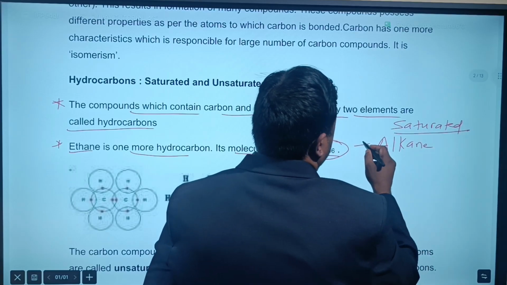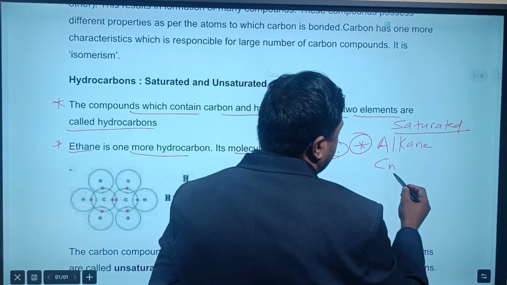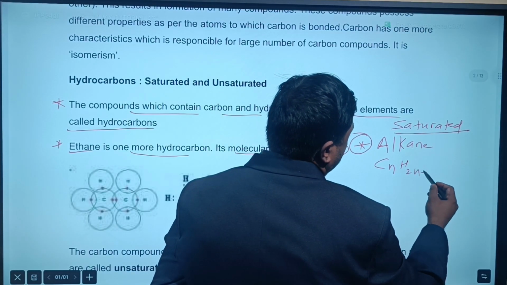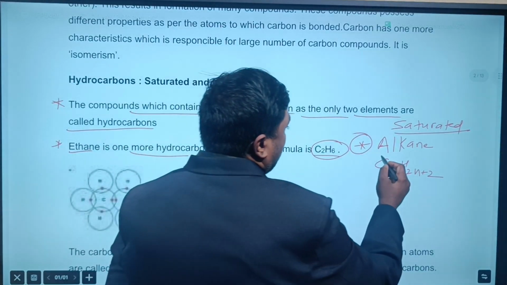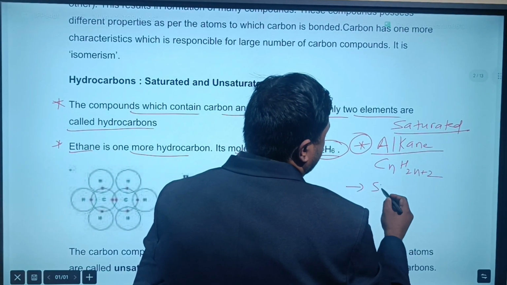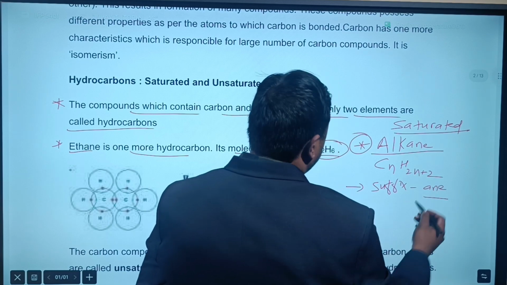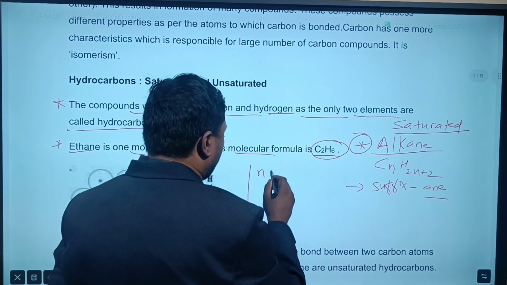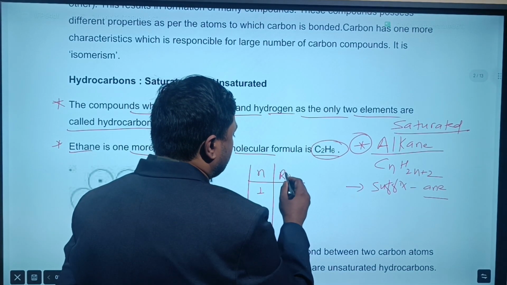Try to understand alkane first. When we talk about alkane, it has the general formula CnH2n+2. This is the general formula for alkane. Here, to name it we use the suffix -ane. We use some root word depending upon the value of n. For example, whenever the n value is 1, the root word we use is meth.